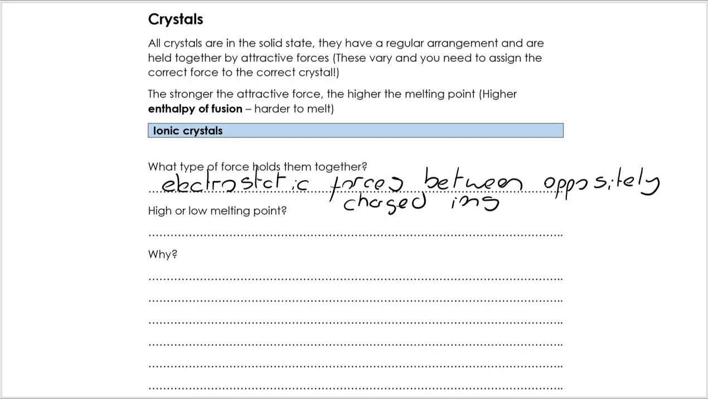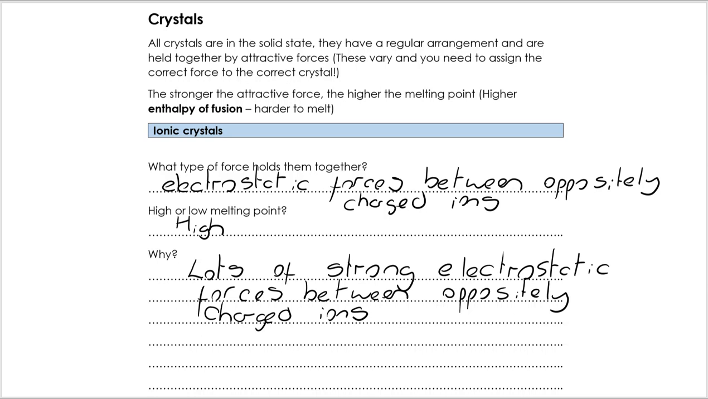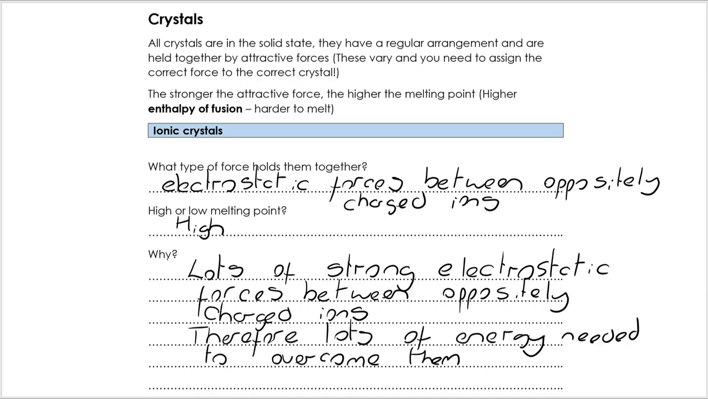Melting point, high or low? High. Why is it high? Because there are lots of strong electrostatic forces between oppositely charged ions, all really important to include. And therefore lots of energy is needed to overcome them.